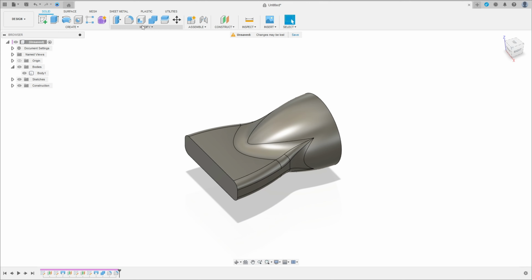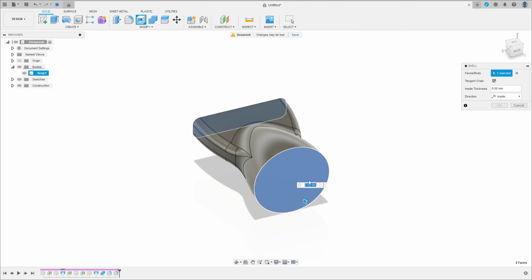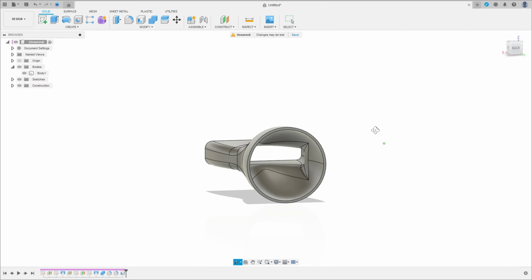Now go to modify and select shell. Select this face here and this face here. The thickness here is 0.5 millimeters. Direction inside. Press OK. We have this.